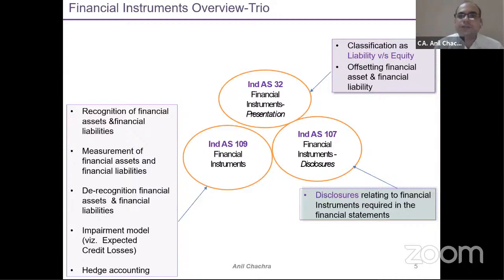So in today's agenda, we will discuss this Ind AS 32 part on an exclusive basis, meaning classification, the definitions part, offsetting rules, and how to recognize interest and expense part and dividend part, and two items relating to the Ind AS 109 part relating to the classification of the financial assets and how to recognize or to measure the financial instruments, which will cover your 60% coverage for the 109 part, and then we will discuss the disclosures parts, right? So that is the agenda for today's session.